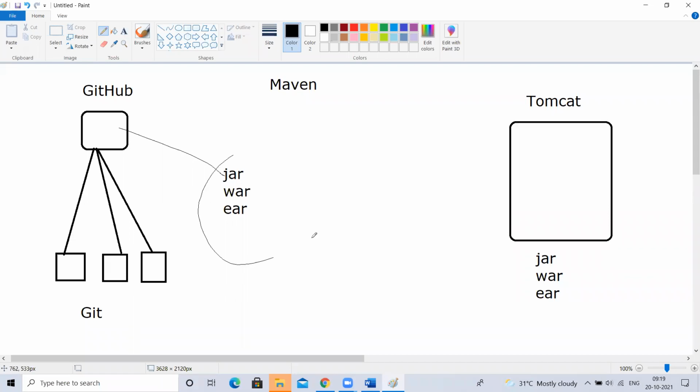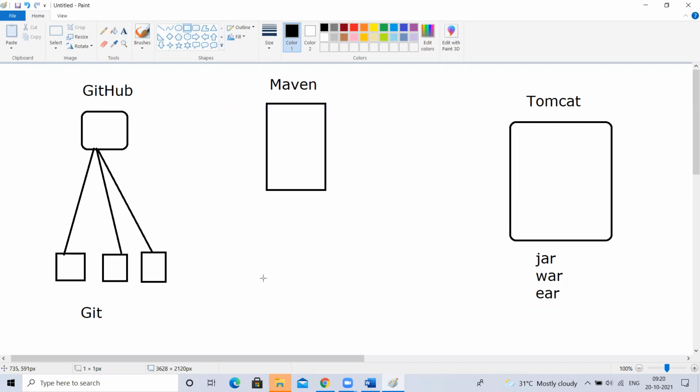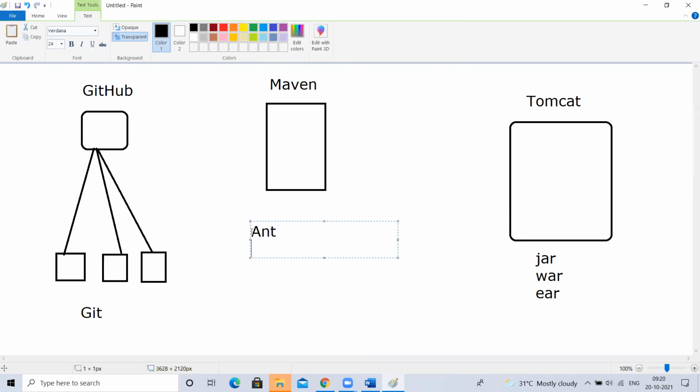But how to convert this? You no need to convert it yourself. There are build tools like Maven. There was Ant, which is outdated. Ant was there, Maven is there, Gradle is there. Gradle is a little more lightweight than Maven, but many people are using Maven and are comfortable with it.